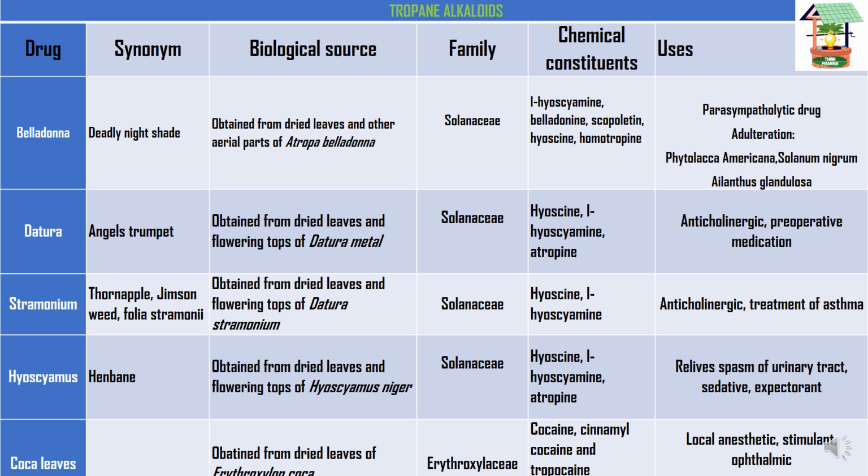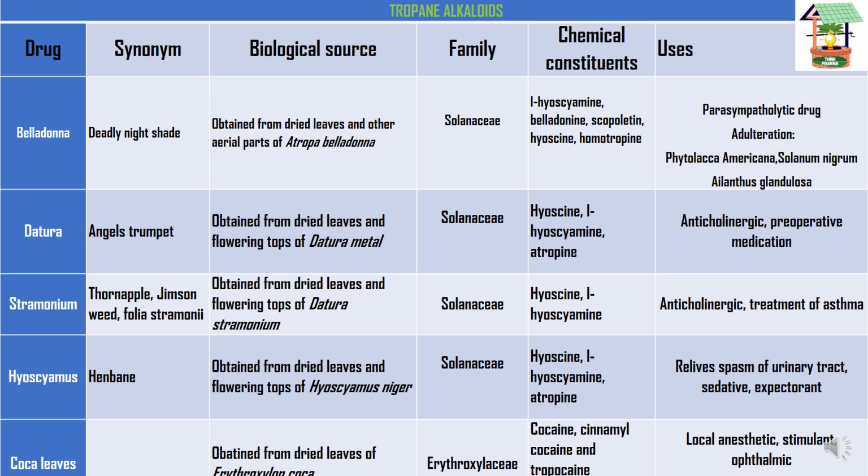So in the before slide we have seen drugs that were showing parasympathomimetic activity, right? So here belladonna is the drug which is showing parasympatholytic activity. So what is a parasympatholytic drug? The parasympatholytics are the drugs which are used to block the muscarinic effects. And in adulteration, the plants which were used to adulterate this belladonna are Phytolacca americana, Solanum nigrum, and Ailanthus glandulosa.